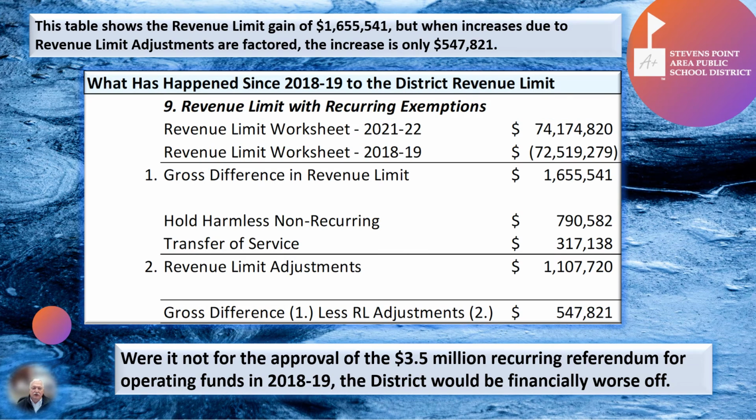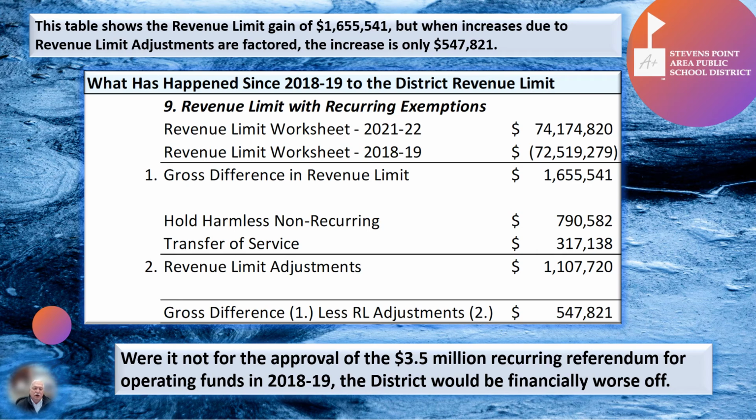The gain from 2018-19 was $1,655,551. So comparing the 2018-19 total of $72.5 million against the 2021-22 total of $74.1 million, you can see that this is the amount that was derived.